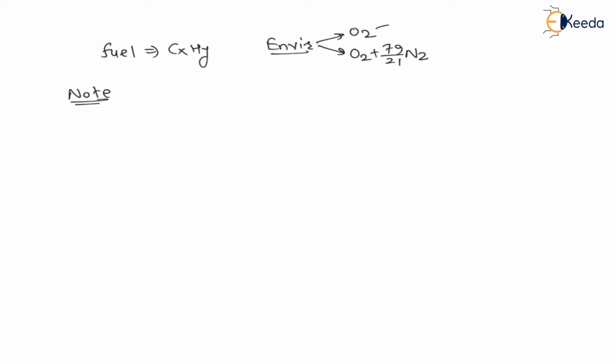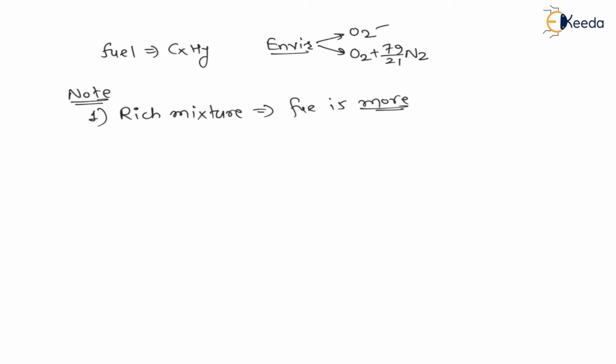Now my dear students, if I talk about fuel, it is CxHy, and there are two types of environment for the burning of this fuel: only oxygen, or air, that is oxygen plus 79 by 21 nitrogen. Now there are two notes. Note number one is the rich mixture. Rich mixture means fuel is more.